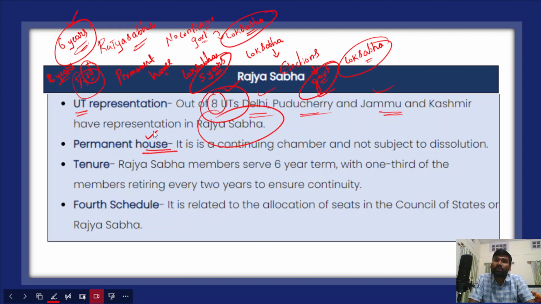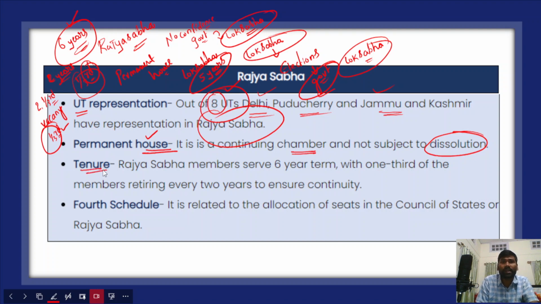So elections for all the seats in Rajya Sabha will not be held, rather only a very few number of seats. For example, as I have already told you, every 2 years 1/3 of the members would retire from the membership of Rajya Sabha. Therefore there would be a vacancy, and elections would be held for this 1/3 of the vacancy created every 2 years. Because of this reason, it is considered a permanent house, a continuing chamber, and it is not subjected to dissolution as we see in the case of Lok Sabha.